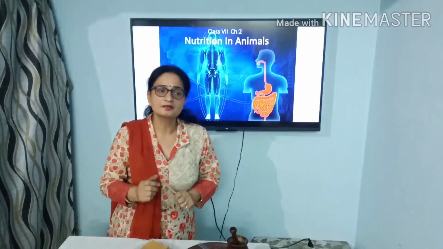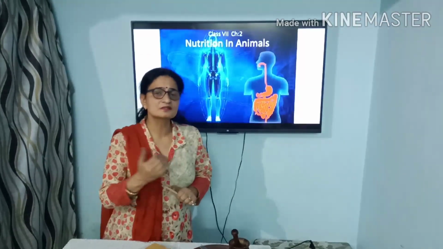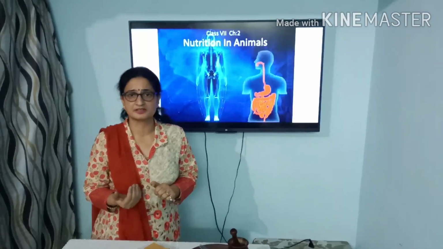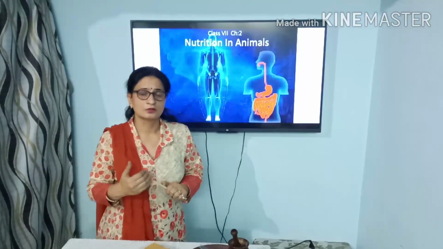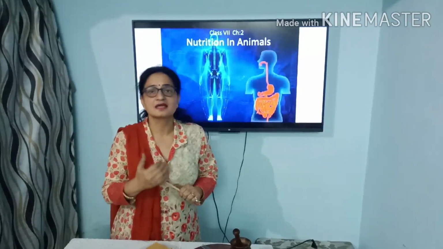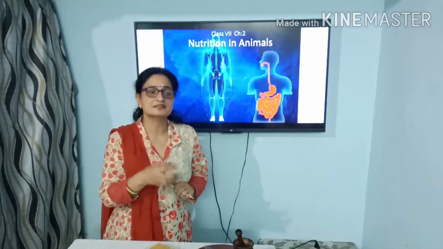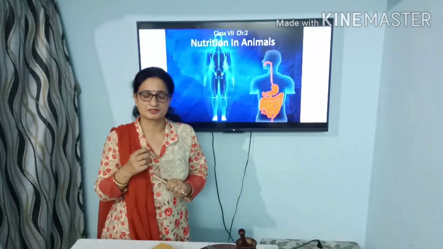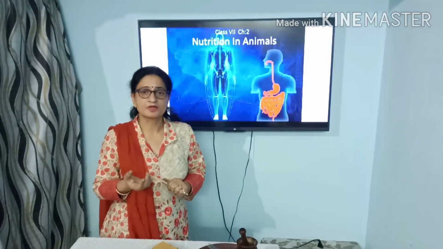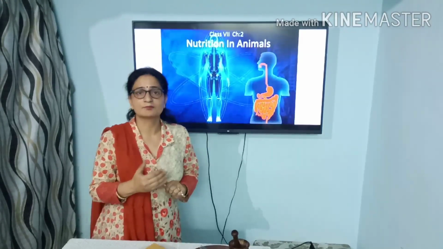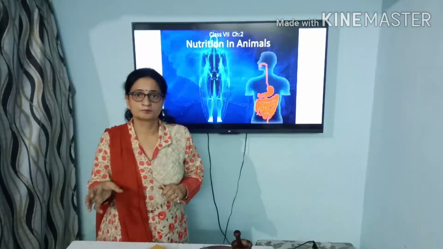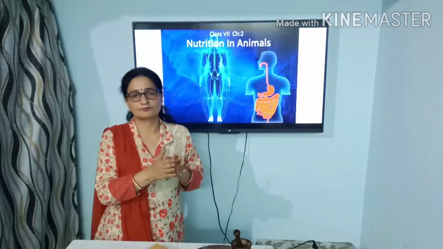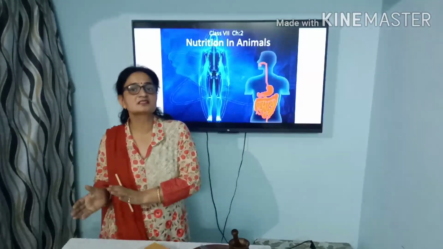But children, here the question occurs: as all these components are present in the food material, can we utilize them as they are? No, we cannot utilize these food components as they are. Then how do we get all these in a utilizable form? We get them when they are broken down from the complex form to the simplest form. So from the complex form, they are changed into simpler substances.